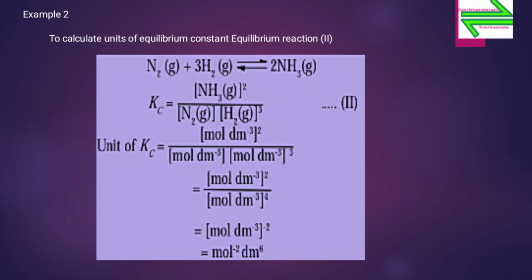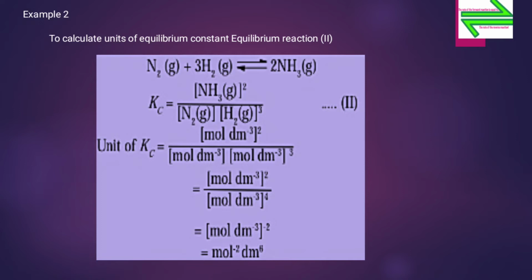Now, for calculating the unit of Kc, it can also be done by finding the difference between the number of moles in the numerator and the denominator, that is equal to delta n. So here delta n will be 2 minus (1 plus 3), that is 2 minus 4, which is equal to minus 2.